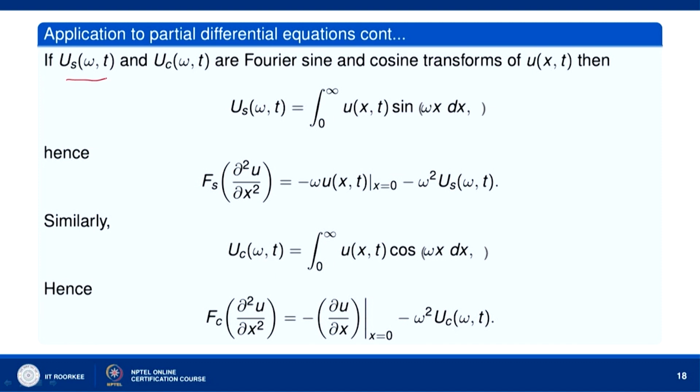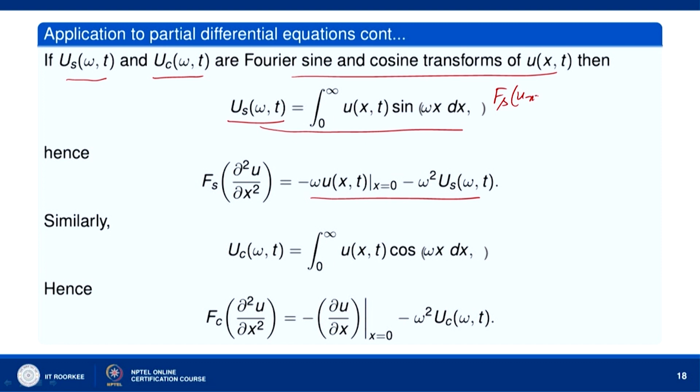Okay. If u_s(omega,t) and u_c(omega,t) are the Fourier sine and cosine transforms of u(x,t), then u_s(omega,t) is equal to the integral 0 to infinity of u(x,t) sine omega x dx. This is the notation by which we denote the Fourier sine transform of u(x,t). Okay. So the Fourier sine transform of u_xx then will be given by this formula, we can easily see that. So the Fourier sine transform of u_xx will be the integral 0 to infinity of u_xx sine omega x dx. So, integrate by parts.